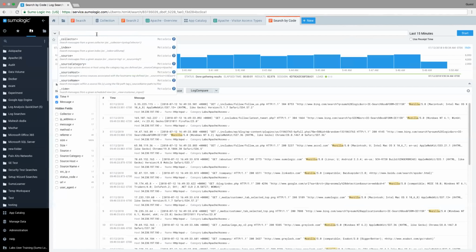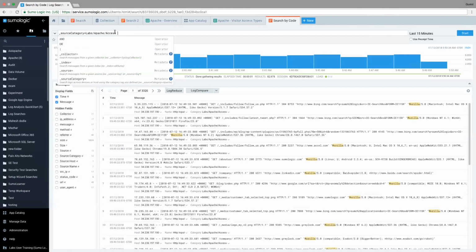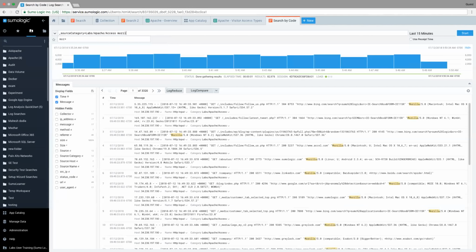I'm going to define my source category. And before I even type, it's going to start to do a search ahead. So here I have a source category, so I can just click on that. And then I can specify more specifically the source category I want to use, and the search ahead will work there. So I'm going to use labs Apache Access. And I'm going to still search for Mozilla. I'm going to type Mozilla, and I'm going to hit start.